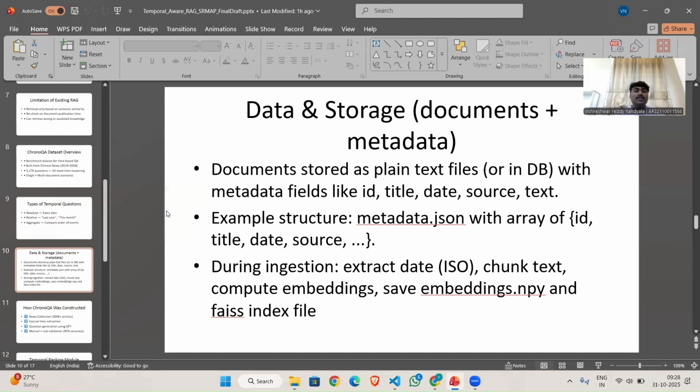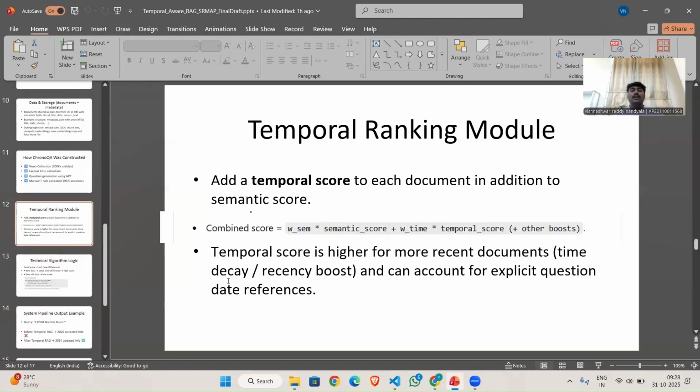Now, how the temporal ranking model ranks and retrieves the documents. This slide explains the temporal ranking model. Here we add a temporal score to each document in addition to the normal semantic score.